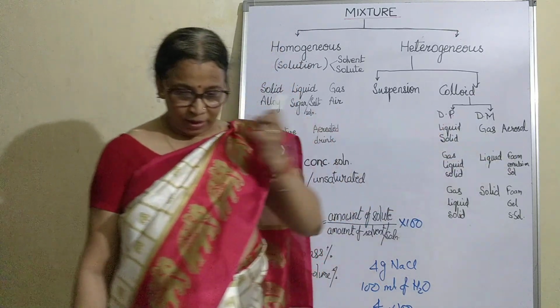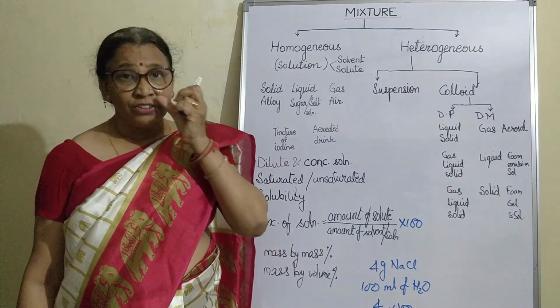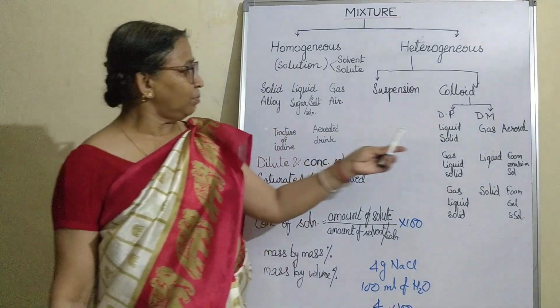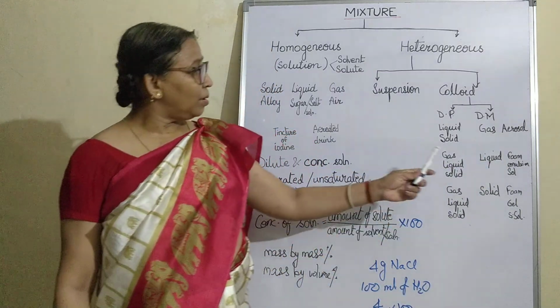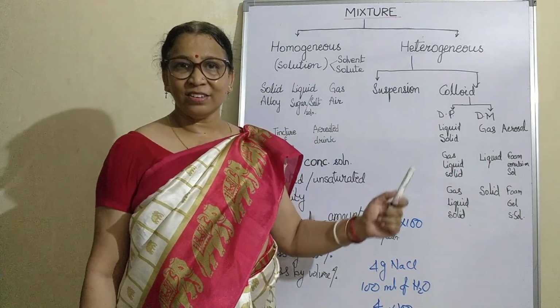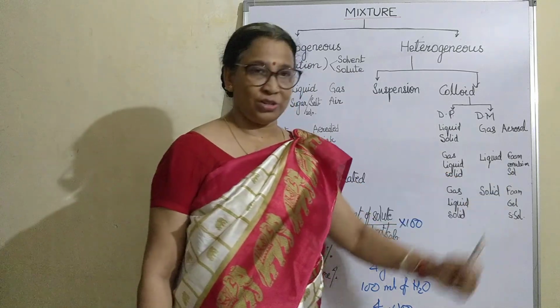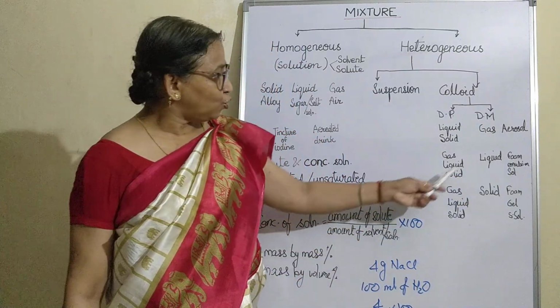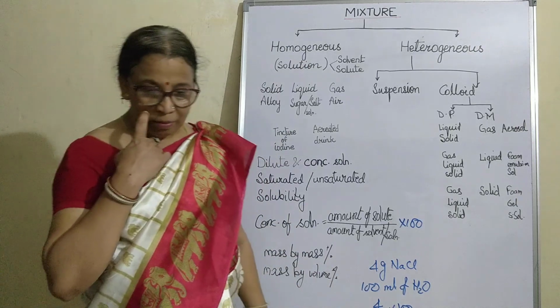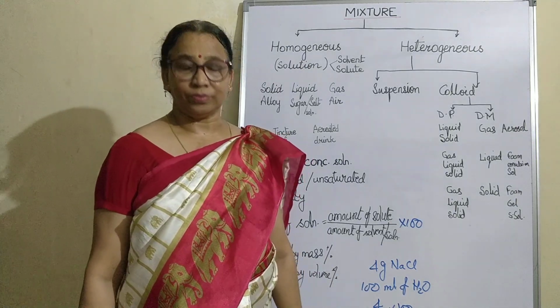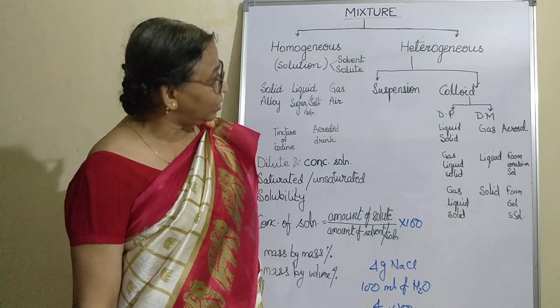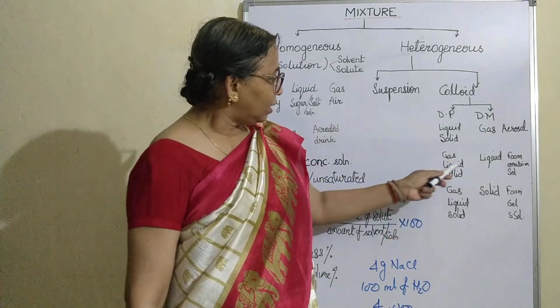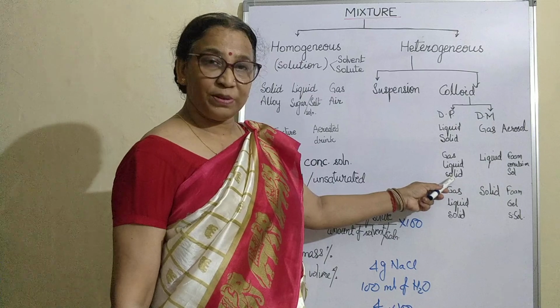Example of foam is shaving cream. Emulsion is milk, face cream. And sol is milk of magnesia. That is an example of liquid medium with solid as the dispersed phase.